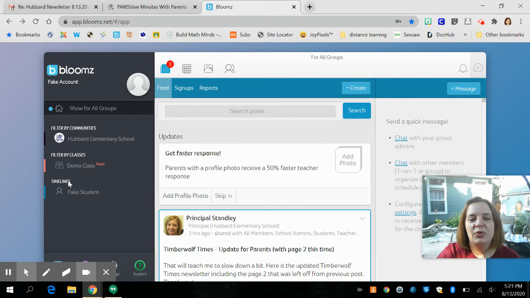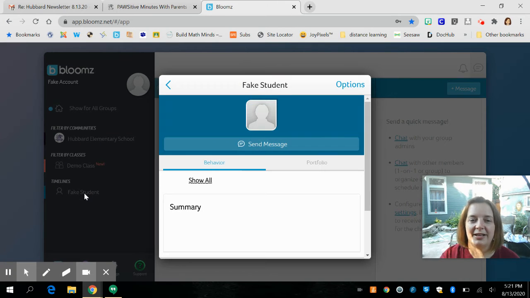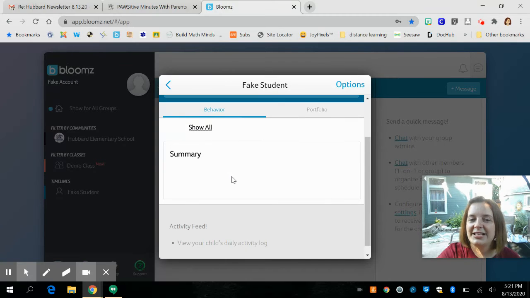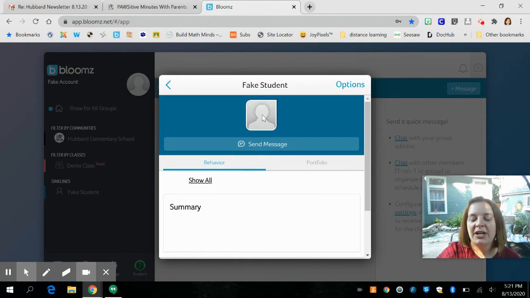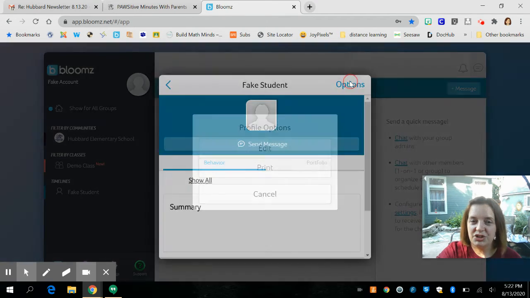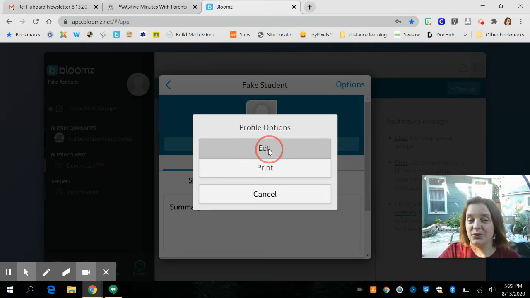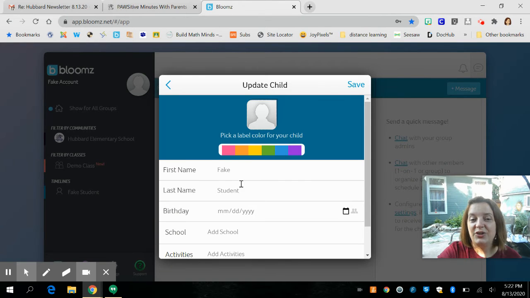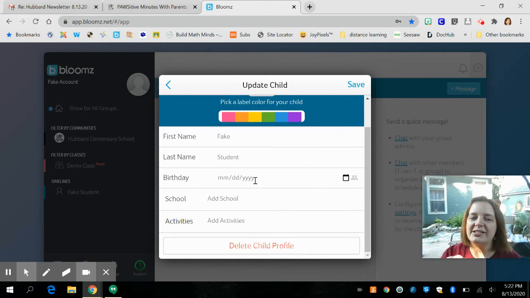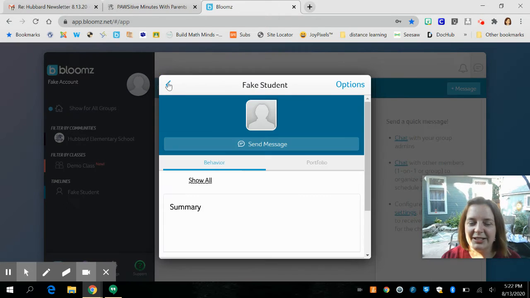Now, down at the bottom, you can also see a timeline for your individual student. So I'm going to click there, and this right here is going to show you a summary of everything that the teacher is actually putting in. You could even go up here, change the settings for your fake student here by clicking edit, and you can add information in here. Now remember, this is private, so the only people that see that is us. So you're not sharing it with the world. This is just a great thing. Now please don't delete your child's profile because we do need that there.